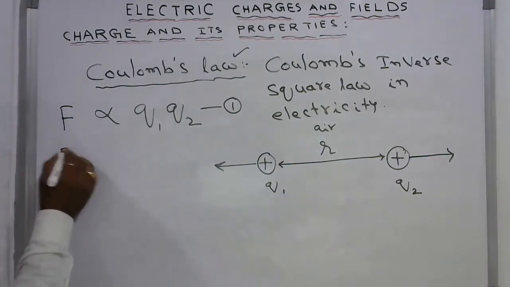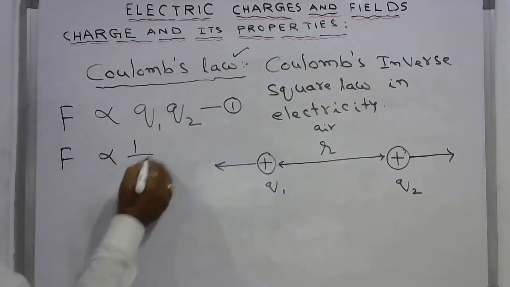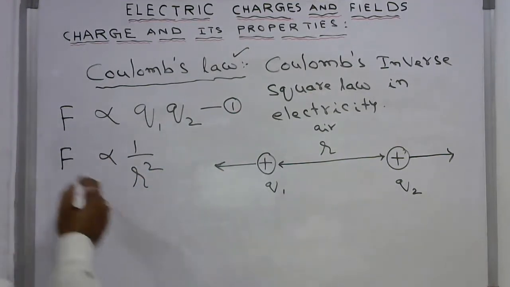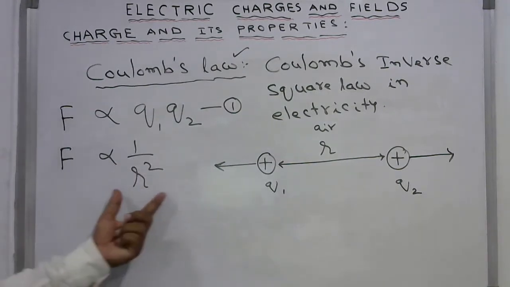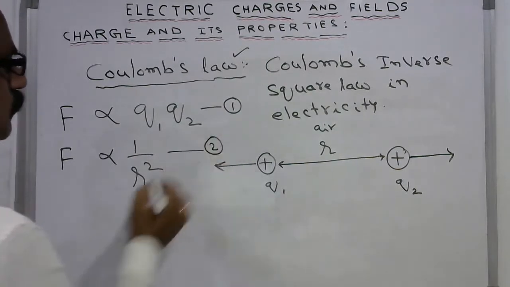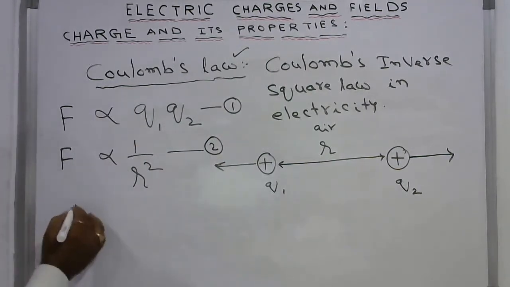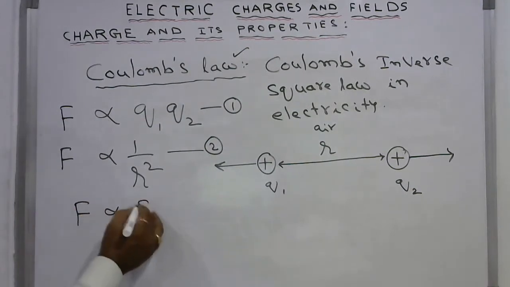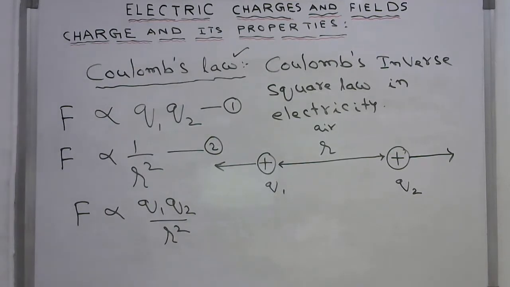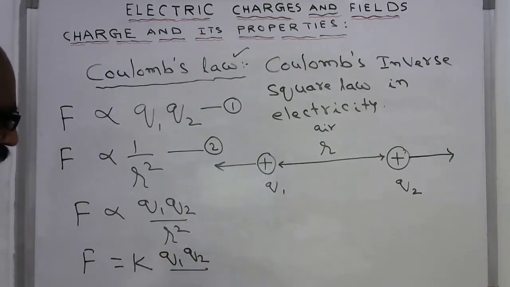And F is inversely proportional to the square of the distance between the two charges. This is the second law. If you combine these two, F is proportional to Q1 Q2 by R square. If you remove the proportionality and write a constant K, it is K Q1 Q2 by R square.